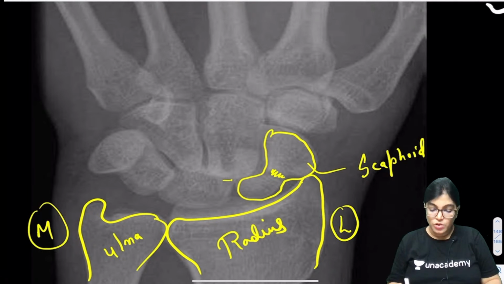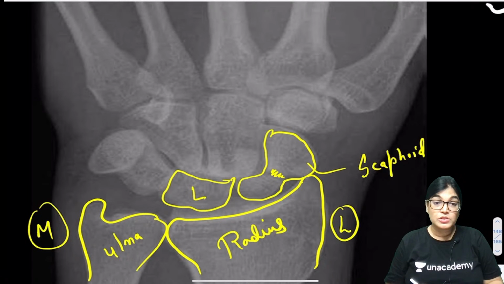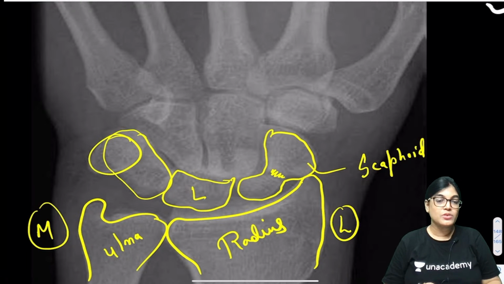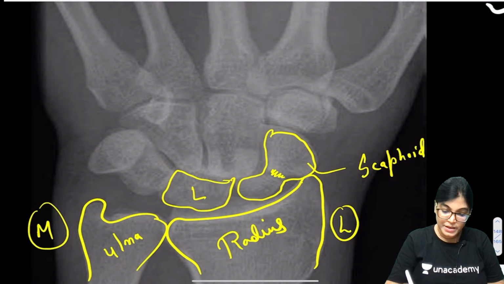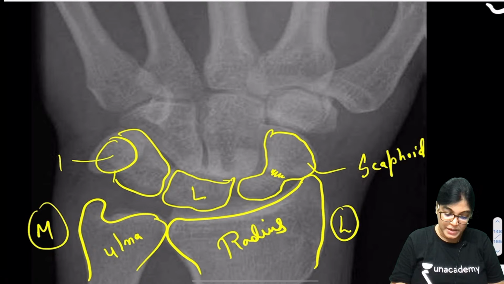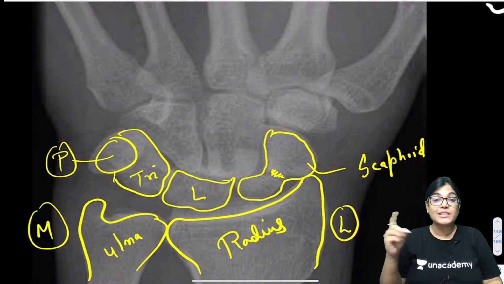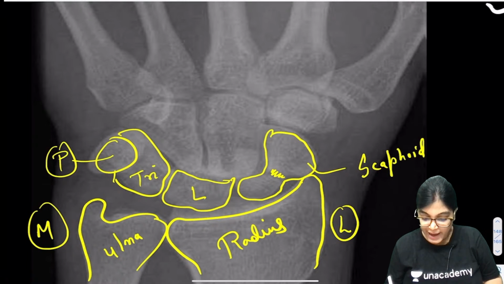Looks is for lunate. Too is for triquetral, and pretty is P for pisiform. Try to catch her.